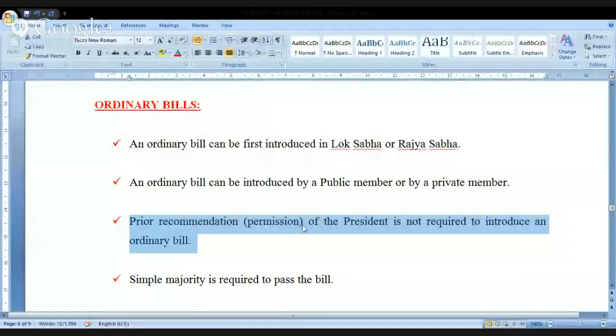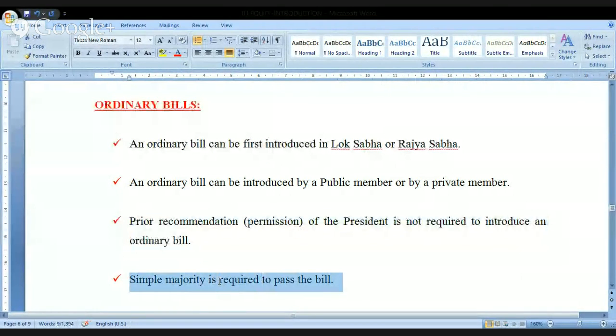Not every bill, only a few bills. And that bill is the money bill. Kindly remember, all the money bills will be introduced in the parliament only after the prior recommendation of the president is granted. Very, very, very, very important. But when I'm talking to you regarding ordinary bills, if you want to introduce any ordinary bill, the president's prior permission is not required. And when it comes to the majority, a simple majority is enough to pass the bill. To pass an ordinary bill, I require a simple majority. I may be introducing the ordinary bill in the Lok Sabha or in the Rajya Sabha.